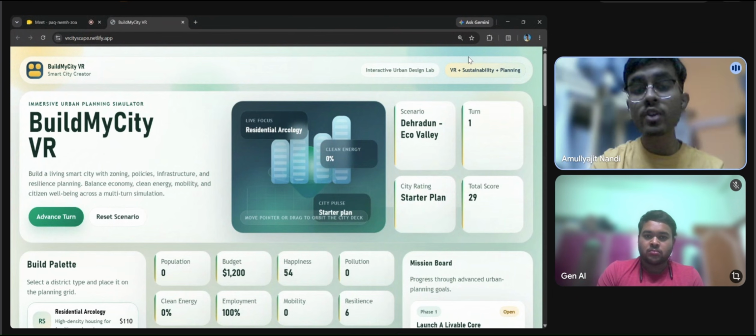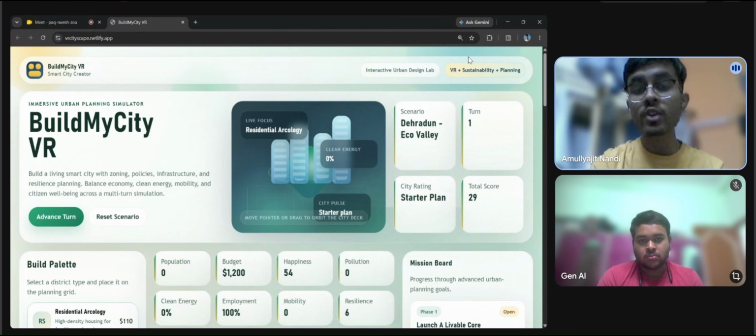So, we are fixing a big National Education Policy 2020 gap. Indian schools have no way to teach urban planning and climate action through games. Students aged 10 to 15 read about smart cities in textbooks, but they don't understand how to reduce pollution at scale without breaking society. Only very rich kids can use labs to see this. A VR lab costs around 5 lakhs per school.